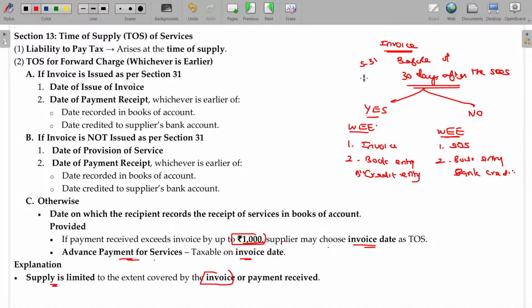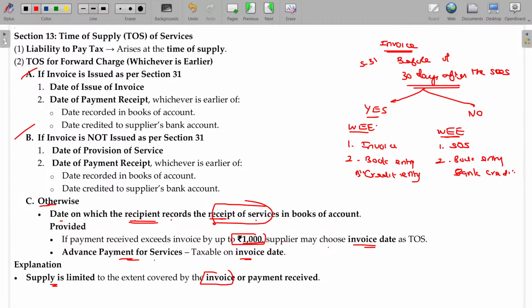Now, if these two conditions are not fulfilled, then in other cases it is the date on which the recipient records the receipt of services in the books of account. Whatever it may be, one day he will record that we have received this service by spending so much money. Once he records it, that date will be final. The service date. Predominantly these two are okay. This will be the other case: the date on which the recipient records the receipt of services in his books of account.